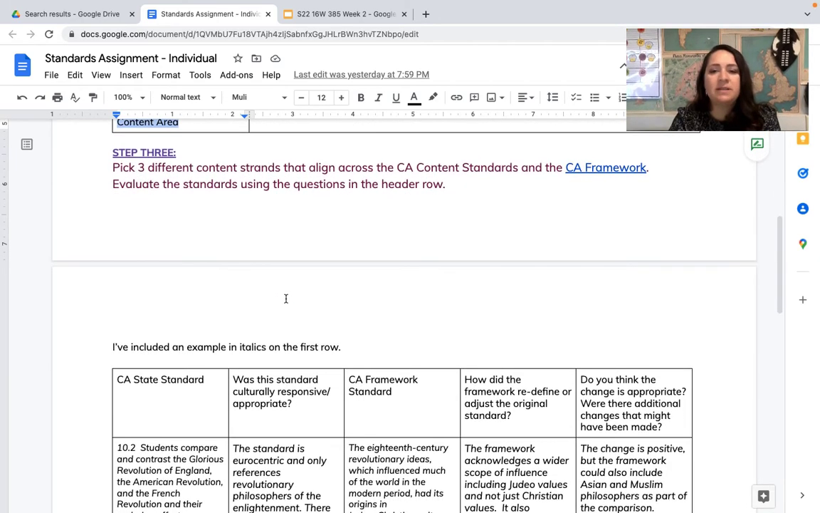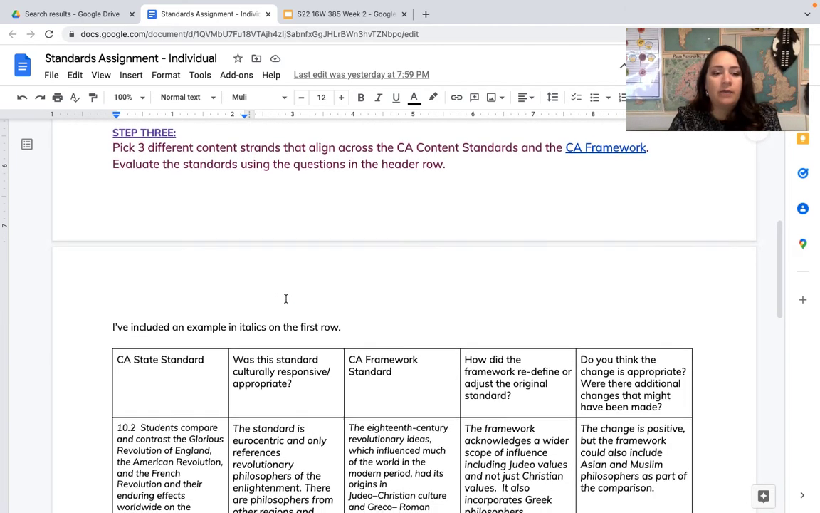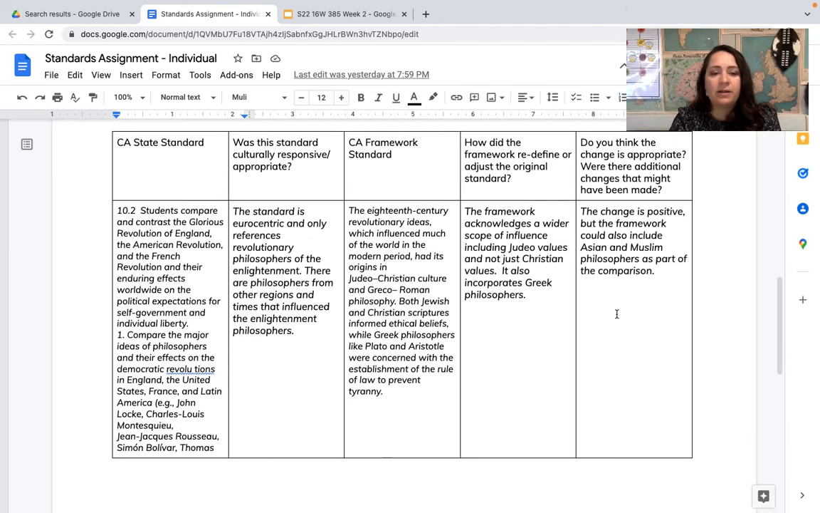The third step is the evaluation part. So you're going to pick, and this is an example one here, you're going to pick a California content standard. Tell me if this was culturally responsive or appropriate. Then tell me this framework standard that aligns, that matches. Okay, and how did this one fix this one? Okay, and then do you think that change is appropriate? So this is an example one, but there's also 2 examples on Blackboard as well that other students have.